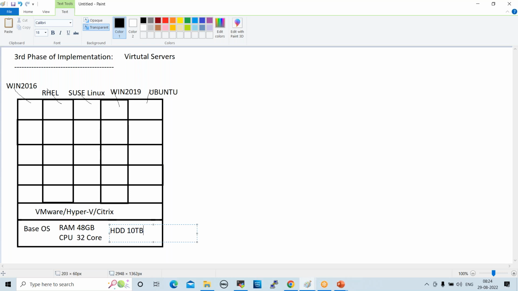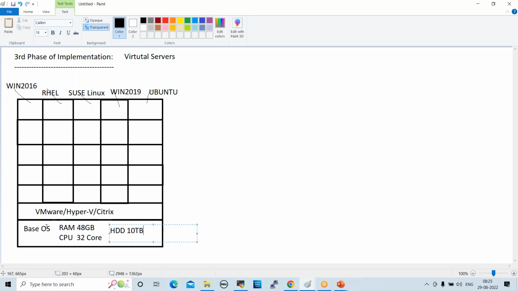So this is a higher capacity server. This server will share the resources to virtual servers. Based on the physical server capacity, we can create a number of virtual servers. Still we are using virtual servers in real-time projects, but here also we have some drawbacks.